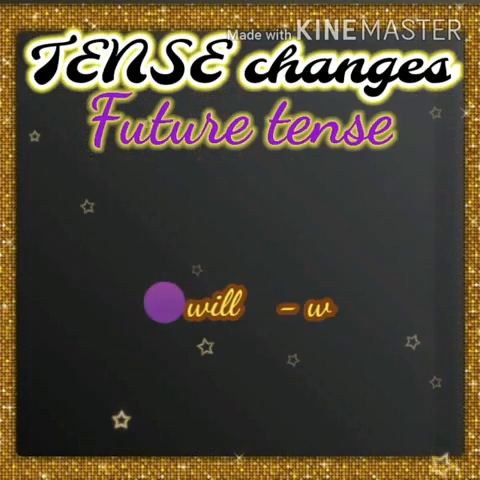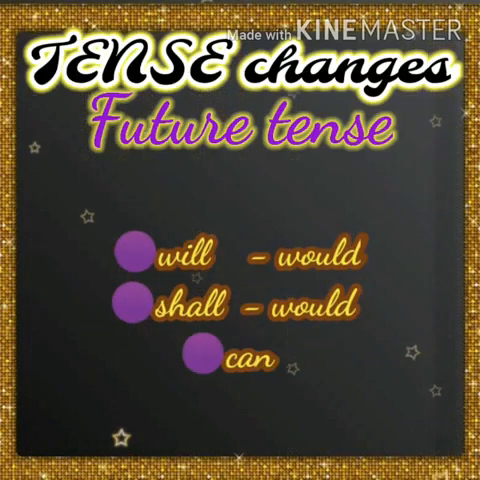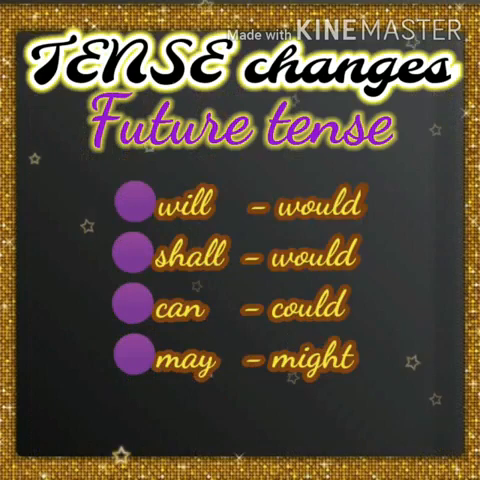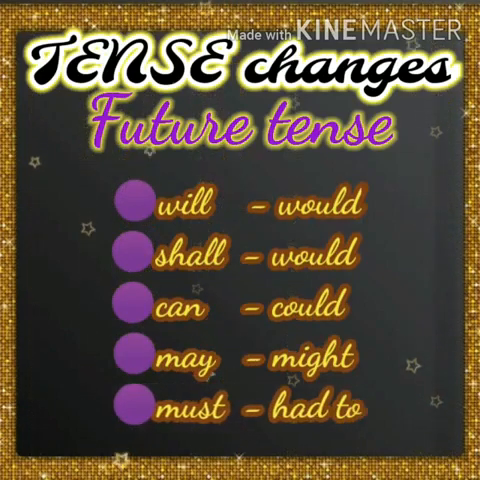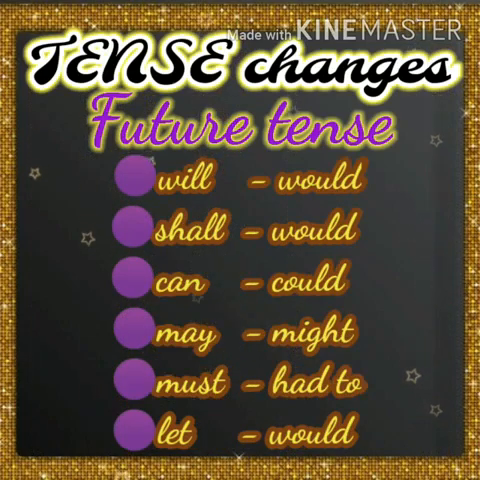Becomes would. Shall also becomes would, not should, because should is not the passive form of shall. So shall will be changed into would. Can, could, may, might, must, had to. And the word let also will be changed into would. When future tense is given, we should change only the auxiliary verb. We should not do any changes in the main verb.